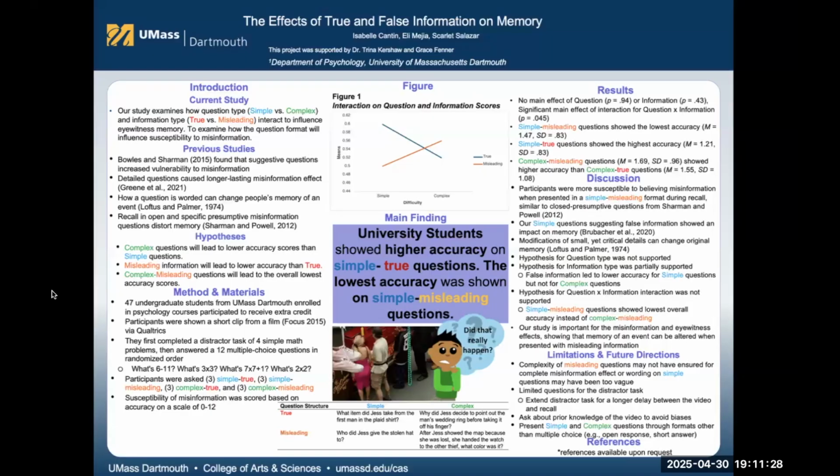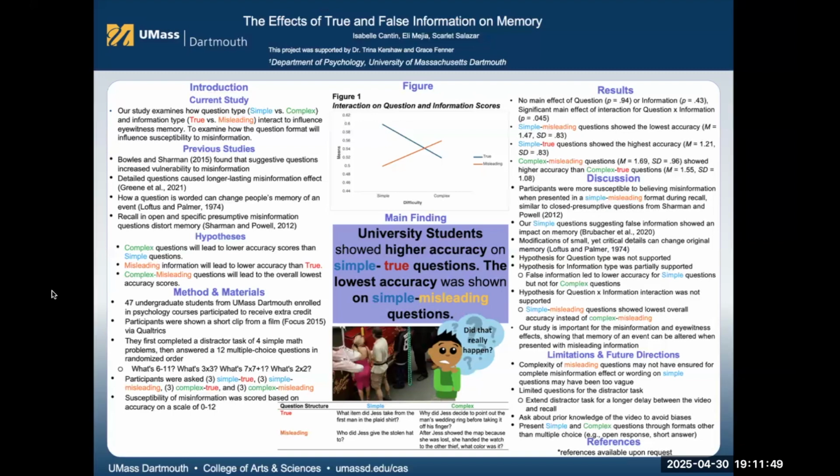In our study, we tested several hypotheses regarding the impact of misinformation on accuracy in answering simple and complex questions. Here are the key findings. First, we found the hypothesis for question type was not supported. However, the hypothesis for information type was only partially supported. When it comes to misinformation, we observed an interesting trend.